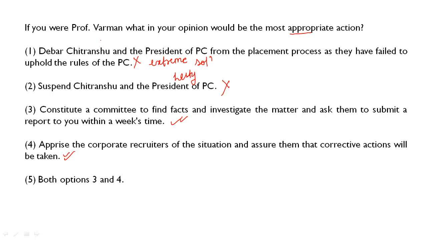The company which is coming to our campus should be informed that yes, this has happened and we are going to resolve it. So this is a very ethical option. So my correct answer will be option number 5, which takes up option number 3 and option number 4, both are the answers. Okay, let's see the next question.